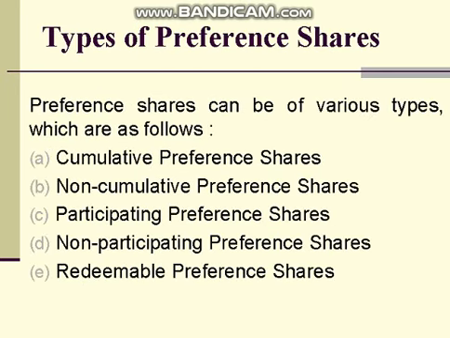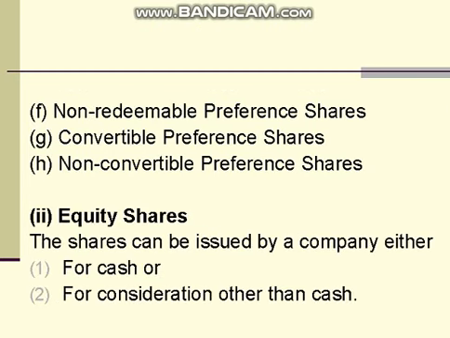Preference shares can be of various types, which are as follows: A. Cumulative preference shares. B. Non-cumulative preference shares. C. Participating preference shares. D. Non-participating preference shares. E. Redeemable preference shares. G. Convertible preference shares. H. Non-convertible preference shares. I. Equity shares.